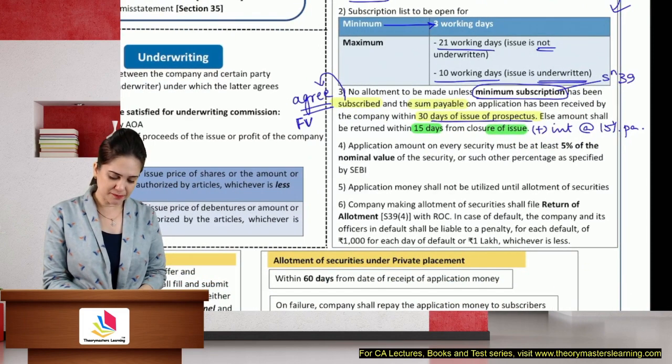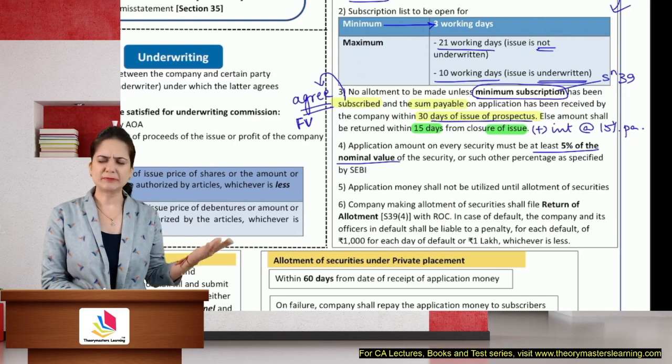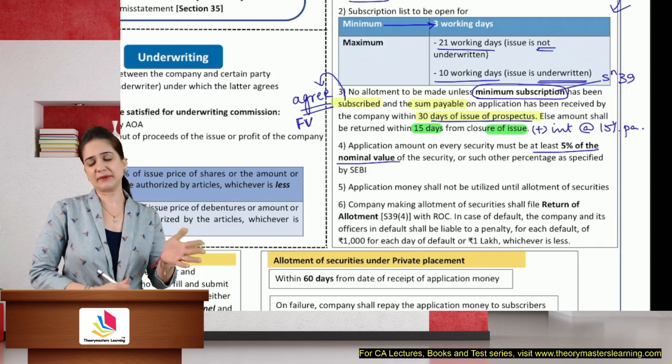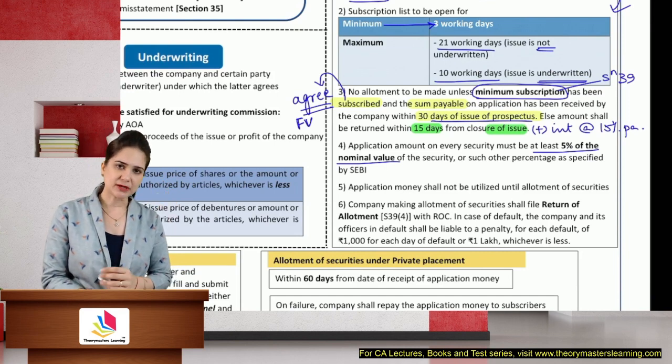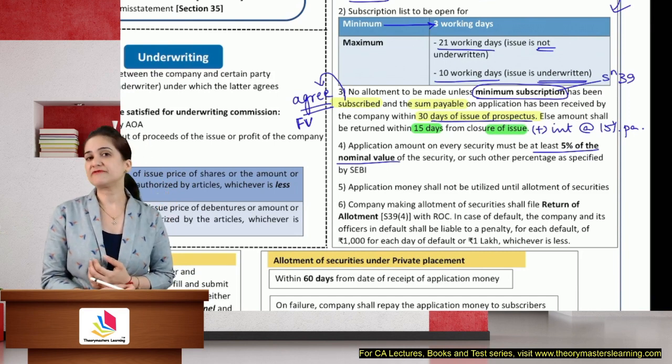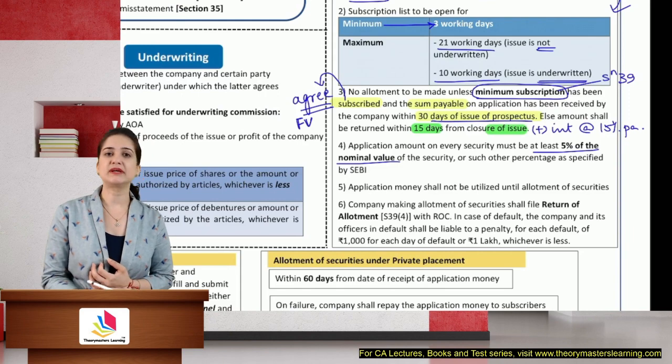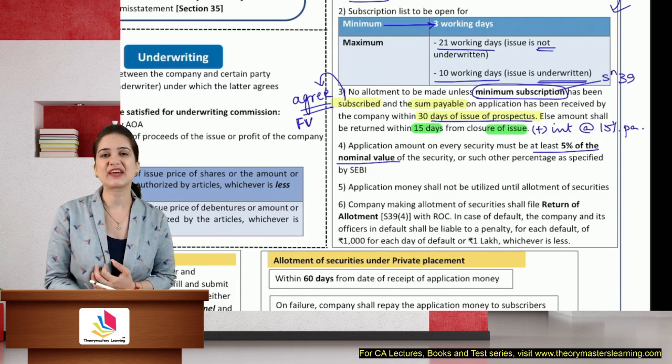Application money should be at least 5% of the nominal value or any other percentage prescribed by SEBI. Not yet prescribed. So 5% should be received along with application. If you don't receive 5% and you make the allotment, then the allotment will be an irregular allotment.